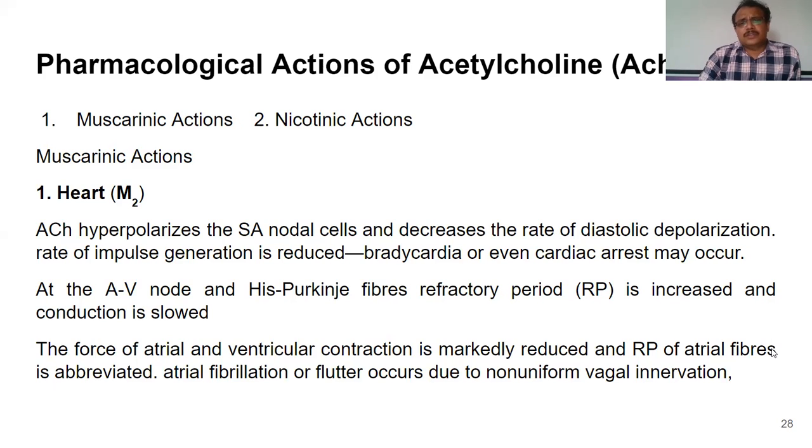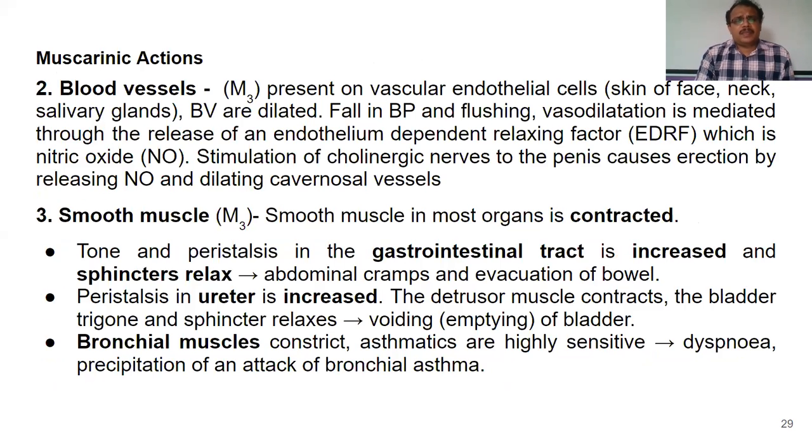And this causes atrial fibrillation or flutter, which is nothing but excessive contractions of atria or atrial fibrillation. So all these things are the actions of acetylcholine on M2 receptors which are present on the heart.